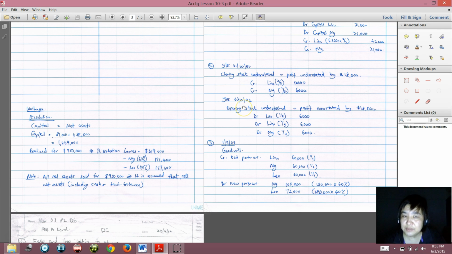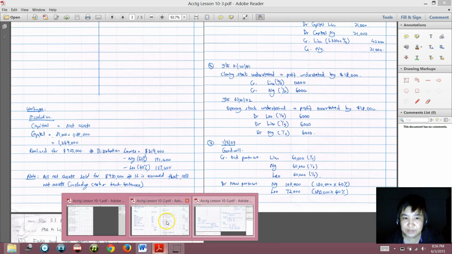That means 1 November 2001 is the following financial year already. It's the opening stock for the financial year ending 31 October 2002, the opening stock for the subsequent year. So the closing stock for the previous year was understated, which also means the opening stock for the following year is understated. So opening stock is in the opposite direction with profit.